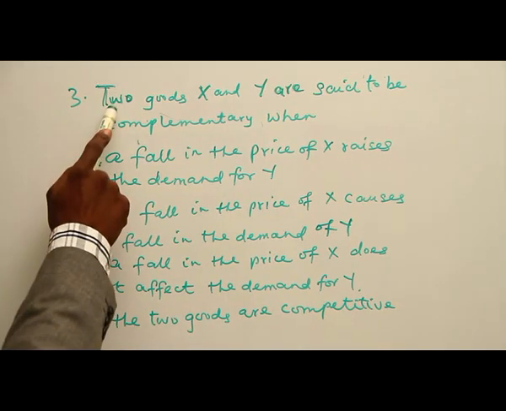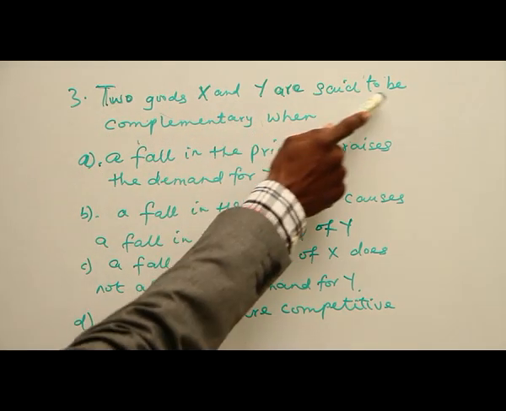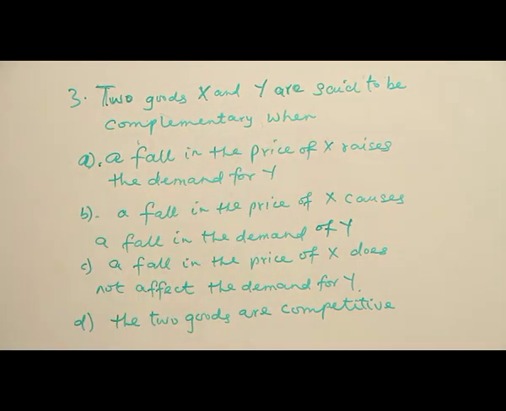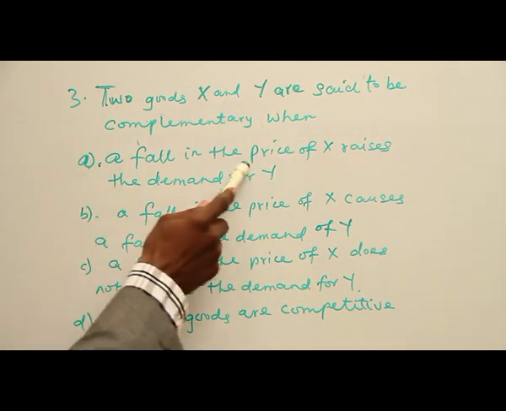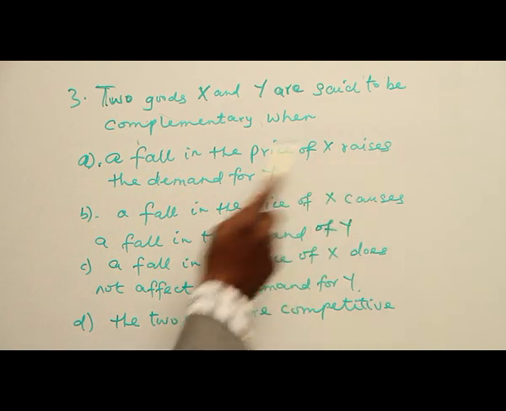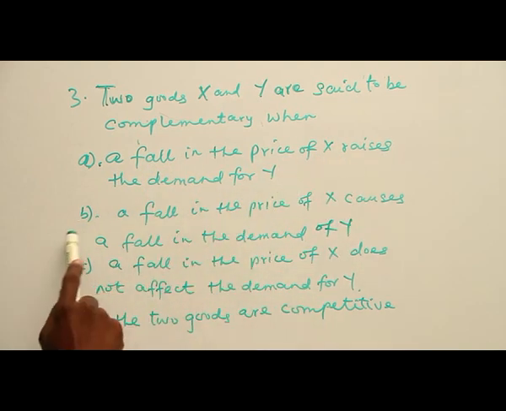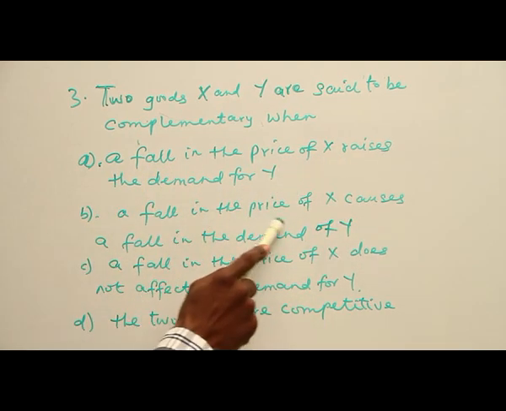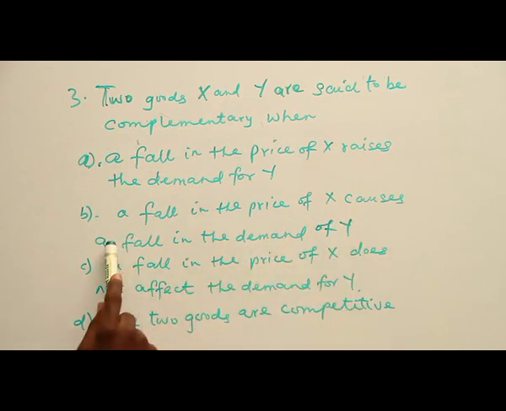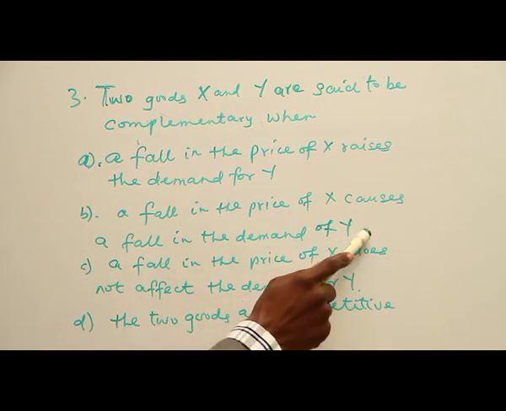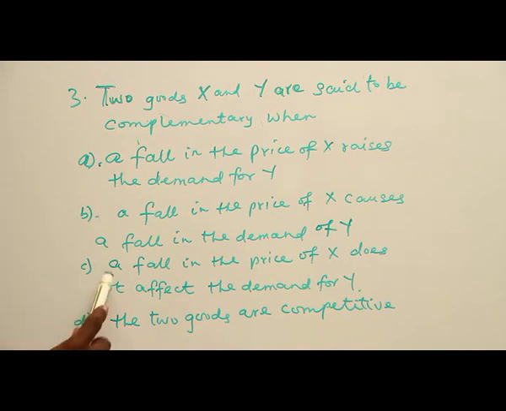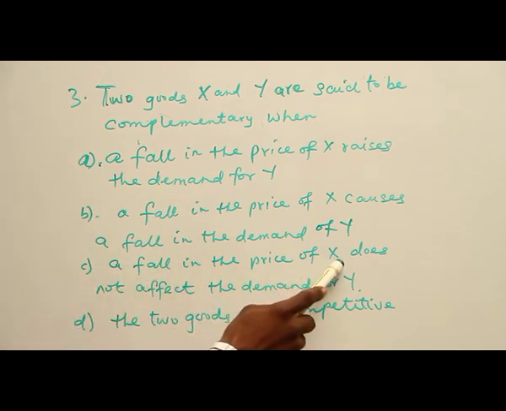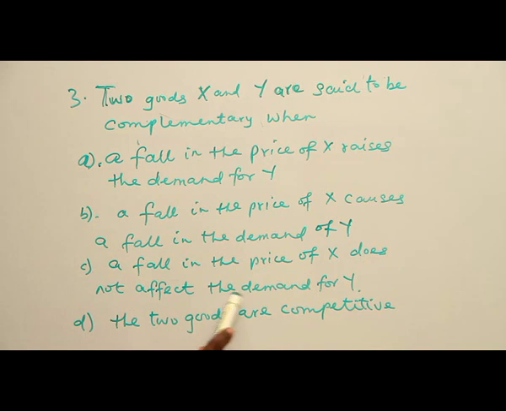Question 3. Two goods, X and Y, are said to be complementary when A. A fall in the price of X raises the demand for Y. B. A fall in the price of X causes a fall in the demand of Y. C. A fall in the price of X does not affect the demand for Y. D. The two goods are competitive.